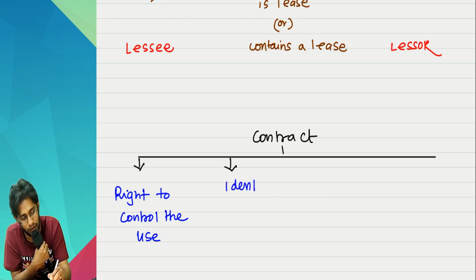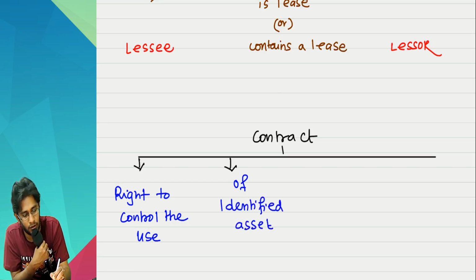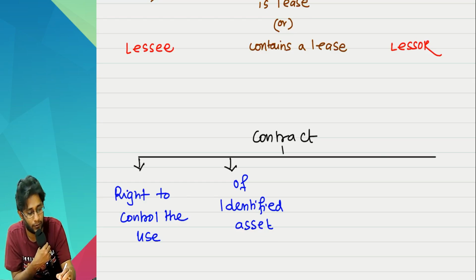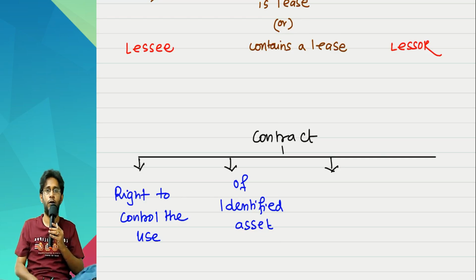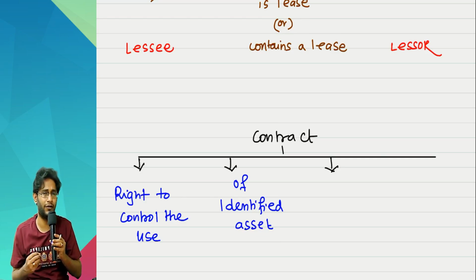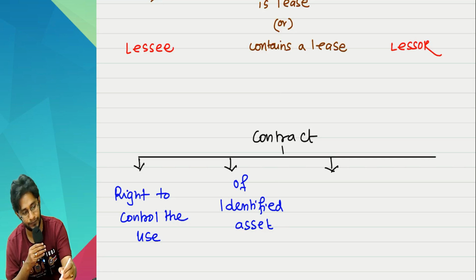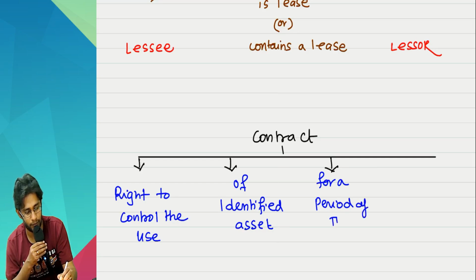Of an identified asset. Sir, forever, for a period of time. That can be forever also. That can be only 10 days also. That can be one month in each year also. That can be continuously 3 years also. Whatever it is, it must be defined. For a period of time in exchange for a consideration.